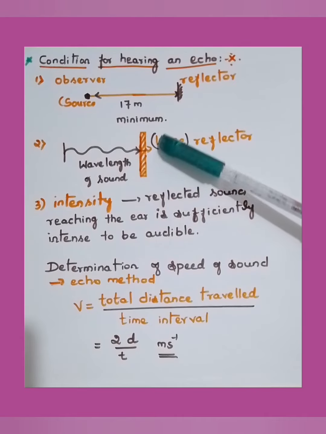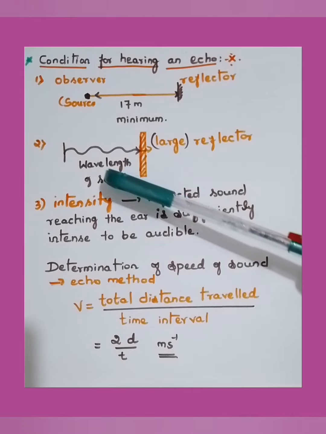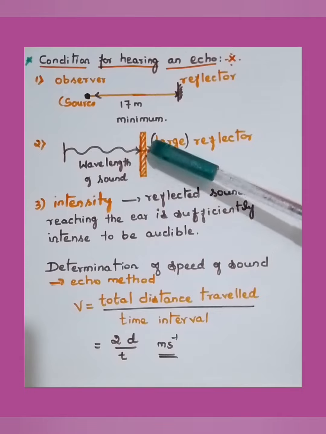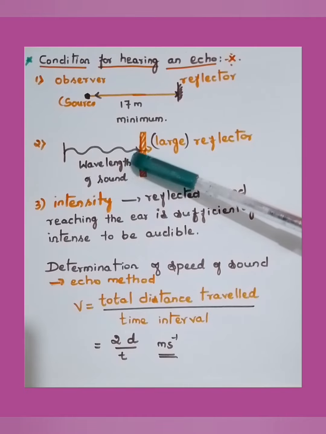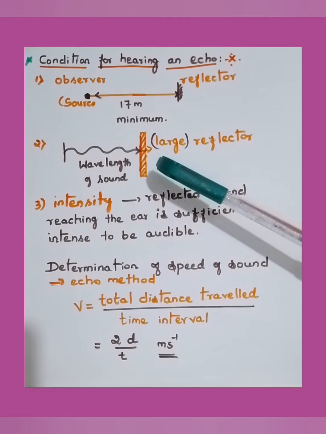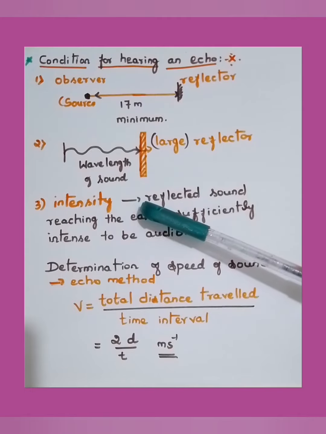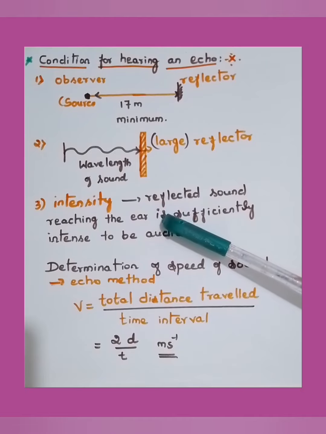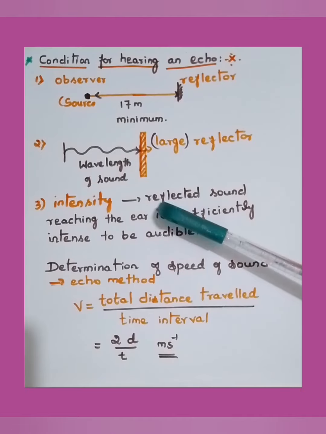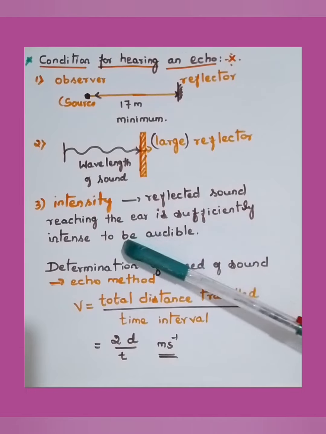And moving to the second one. The size of the reflector must be large enough as compared to the wavelength of the sound. Okay, wavelength must be small. The size of the reflector must be large. And moving to the third point, the intensity of the sound should be such that the reflected sound reaching the ear is sufficiently intense to be audible.